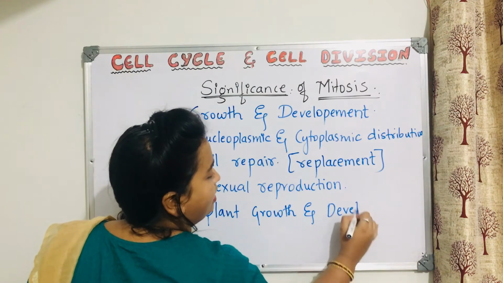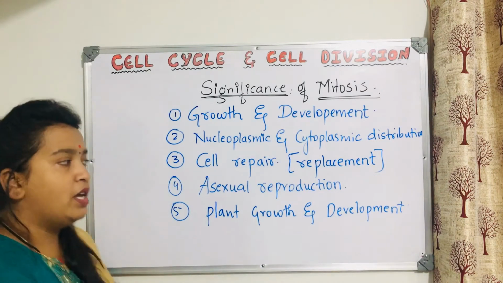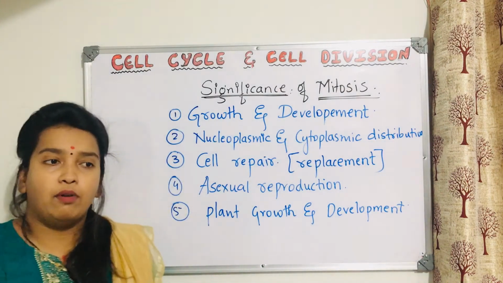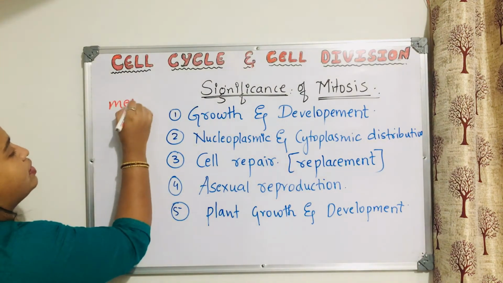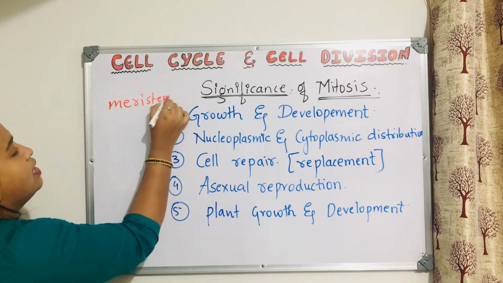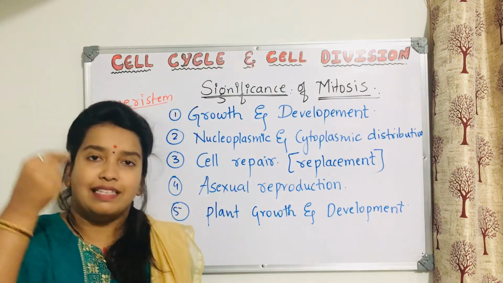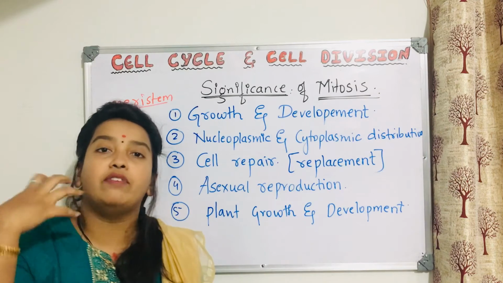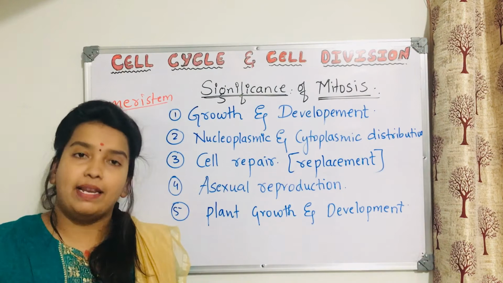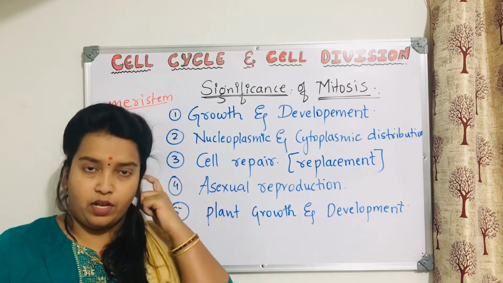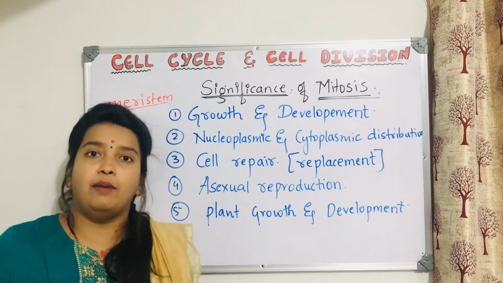When we talk about plant growth and development, you might have heard about this term very often: meristems. Have you heard about this meristem? Many times we have discussed. In plants, the tip of the stem and the tip of the root will have a special tissue called meristematic tissue. We call them meristem. There are different types of meristems also: apical meristem, intercalary meristem and lateral meristems.